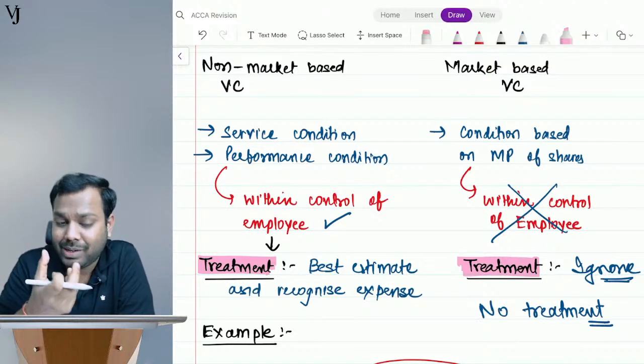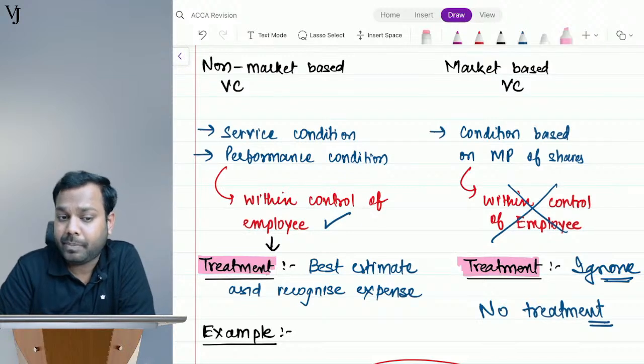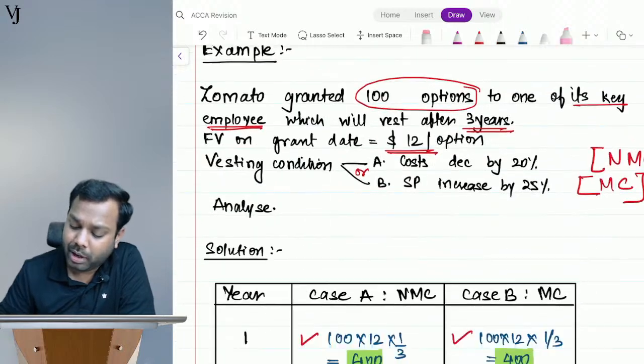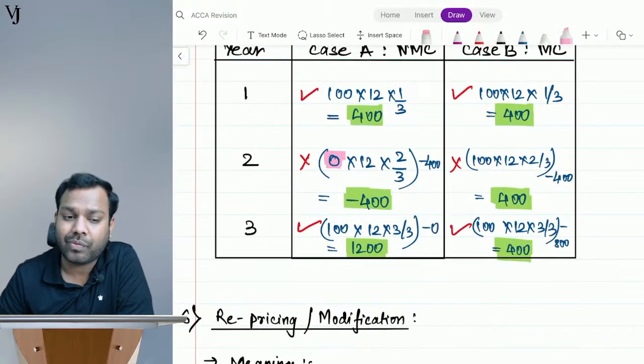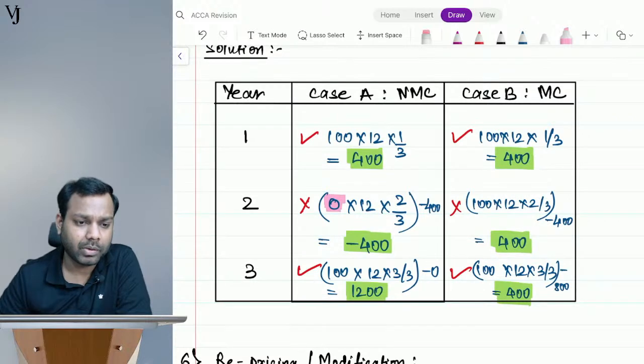The vesting condition is linked to the market. That's not in the control, so whenever it's not in the control, I book expense irrespective of whether it is satisfied or not satisfied.